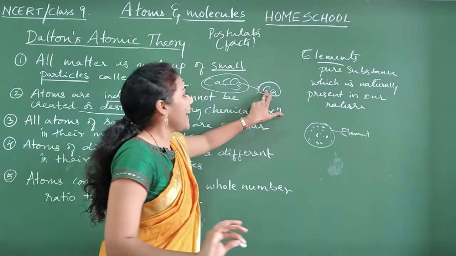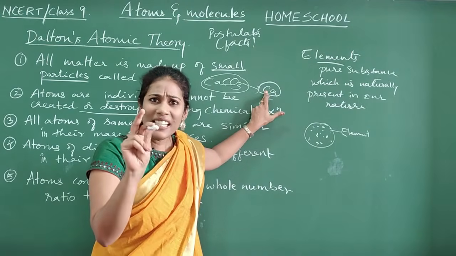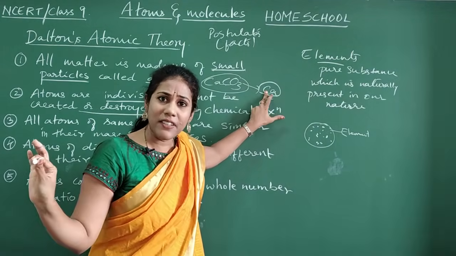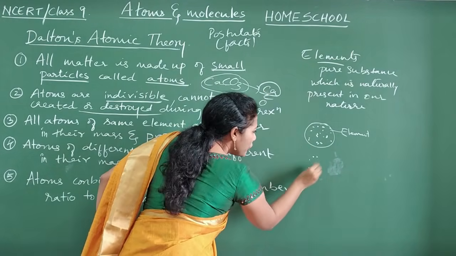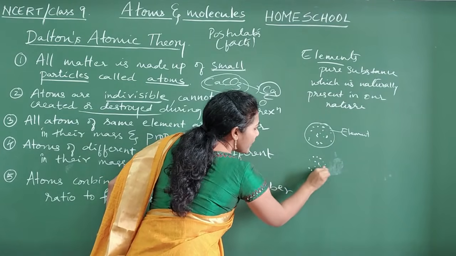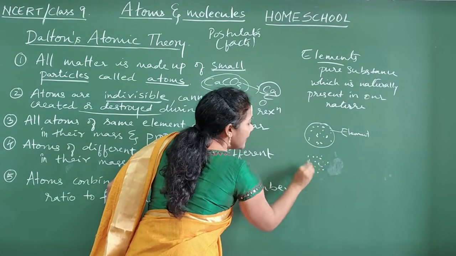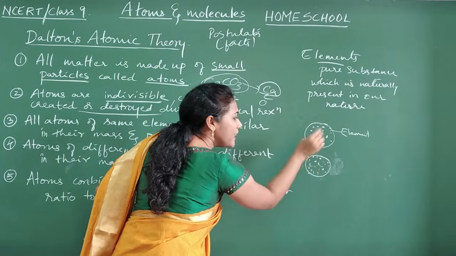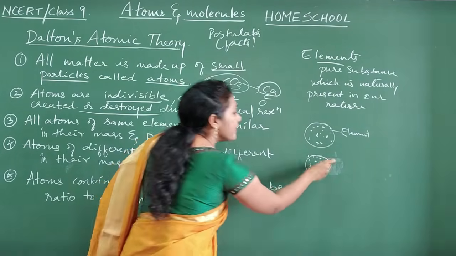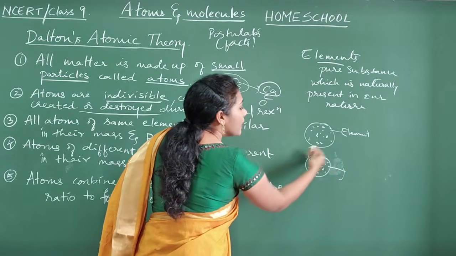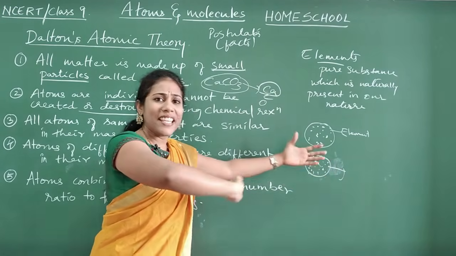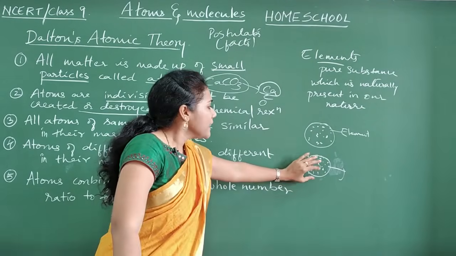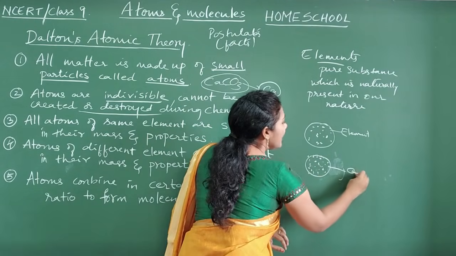Say I said calcium atom. A single calcium atom doesn't exist in our nature. Crores and crores of calcium atoms, you cannot imagine the number, guys. An infinite number of calcium atoms will form a group and stay together, and that particular thing where you have the same type of atoms is the element we call calcium.